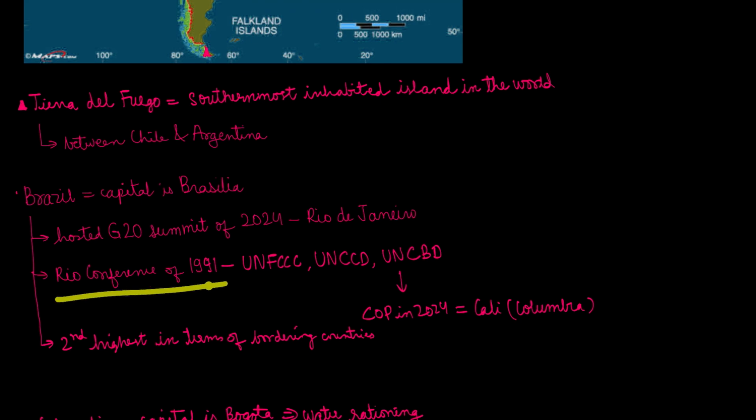Also, the Rio Conference of 1991, or the Rio Summit, is famous for the establishment of three major international conventions related to the environment. First is UNFCCC, United Nations Framework Convention on Climate Change, then UNCCD, United Nations Convention to Combat Desertification, and UNCBD, United Nations Convention on Biodiversity.